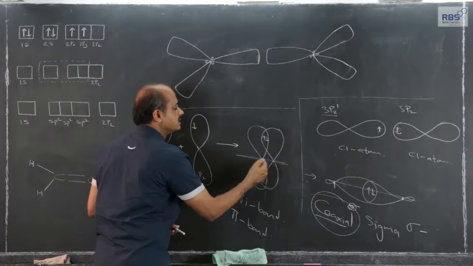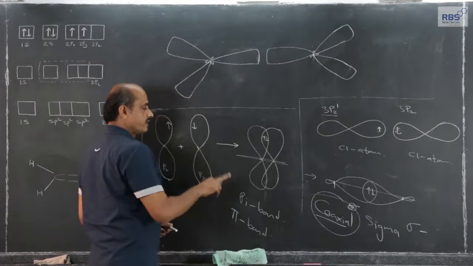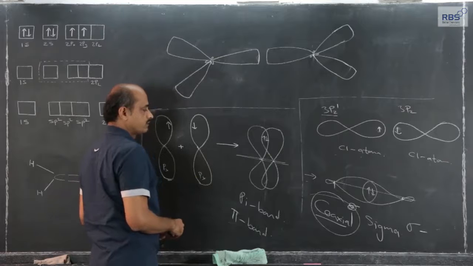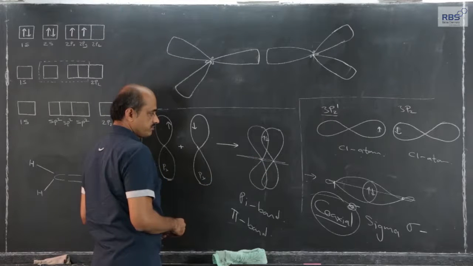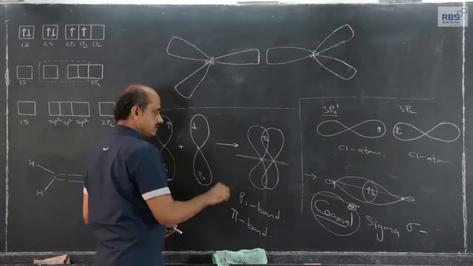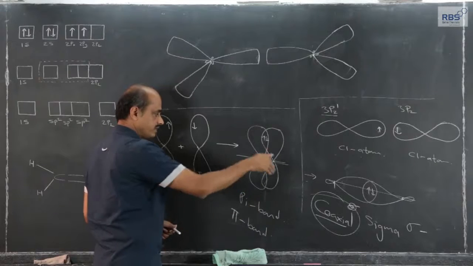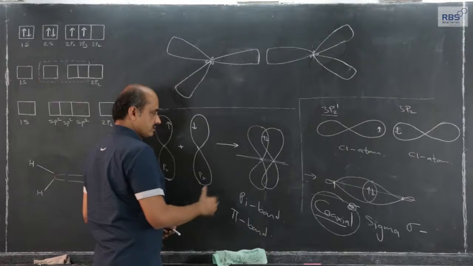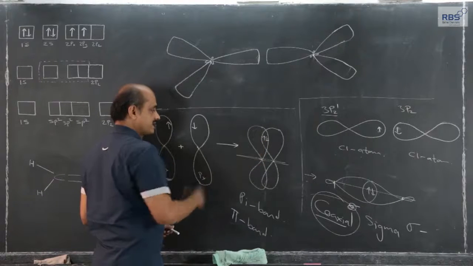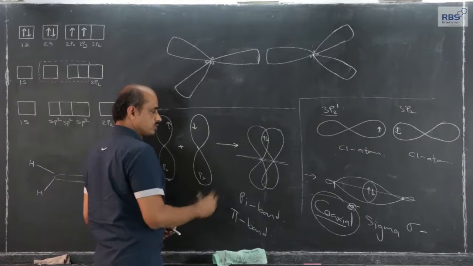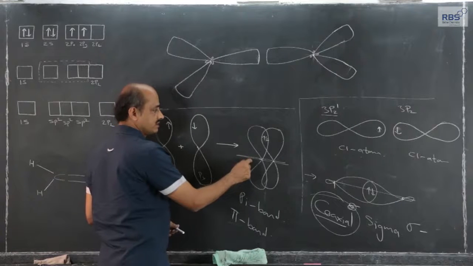It is not in between the line joining the two nuclei, and therefore, the extra factor in case of coaxial overlapping giving rise to sigma covalent bond, in that case the electron density being present in between, the repulsion between the two nuclei would decrease to a certain extent. It is not possible here.